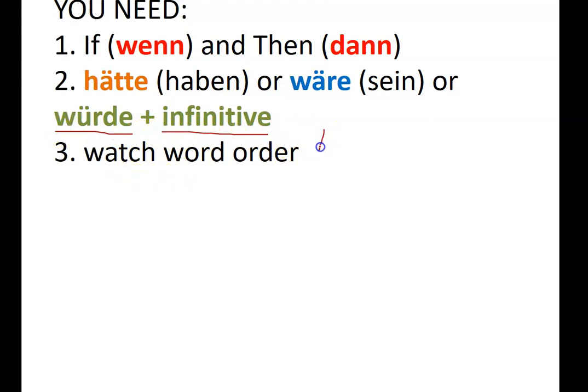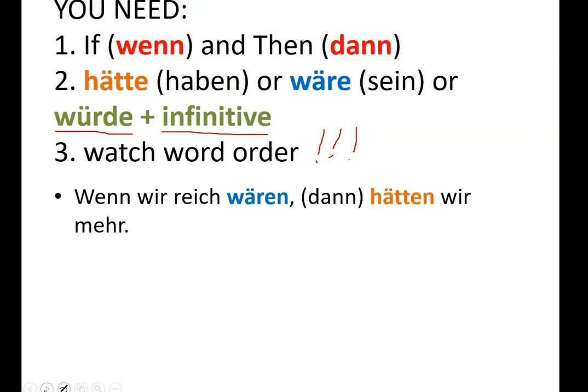And then, of course, as always, we need to watch our word order, just as we did previously. So, wenn wir reich wären, if we would be rich, once again, we've got to make sure we conjugate our verb for our subject. Wenn wir reich wären, dann hätten wir mehr. So there's our word order. We have to watch out.